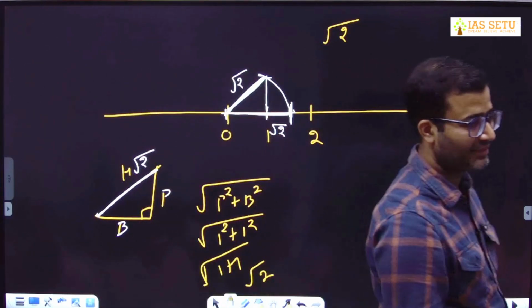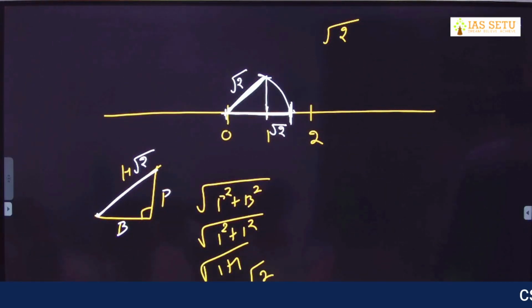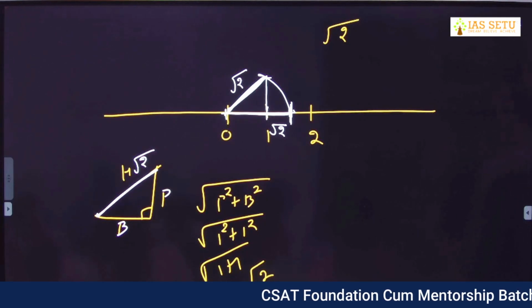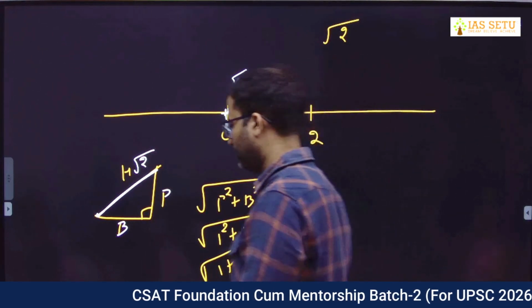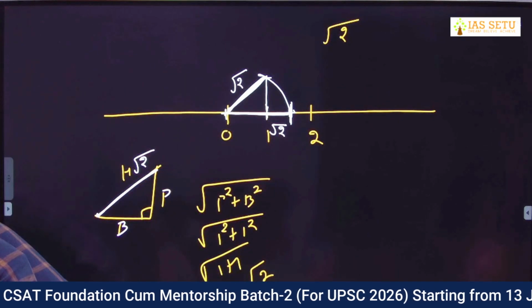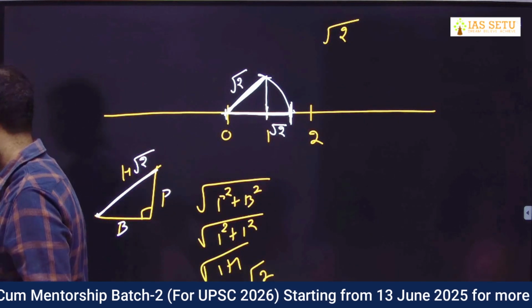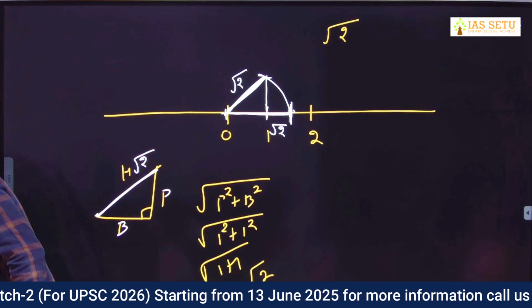बाद में बात. ये लाइन लिख लो. We can express rational number as well as irrational number on number line.